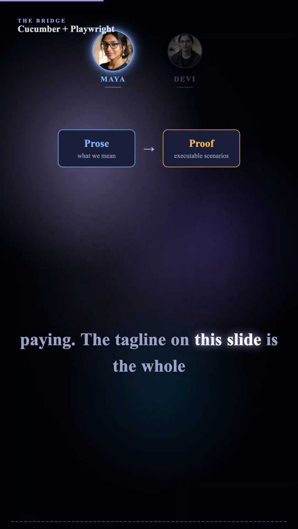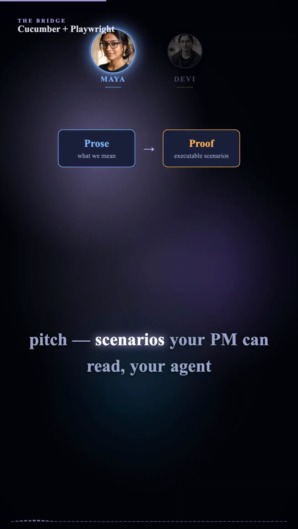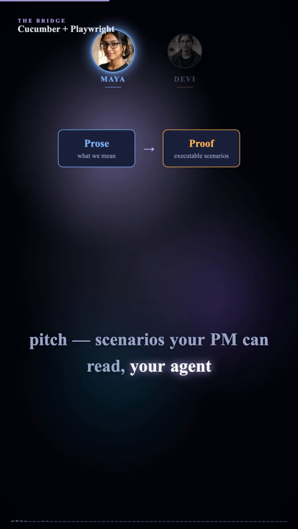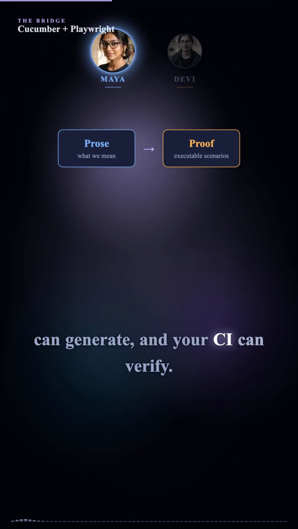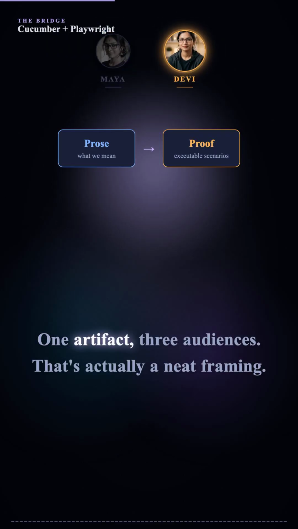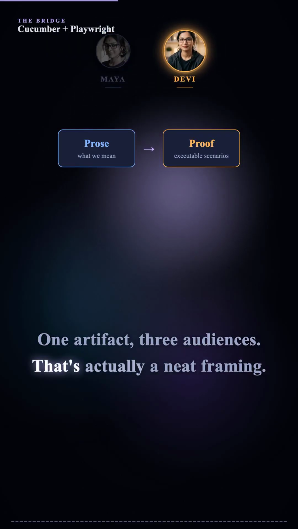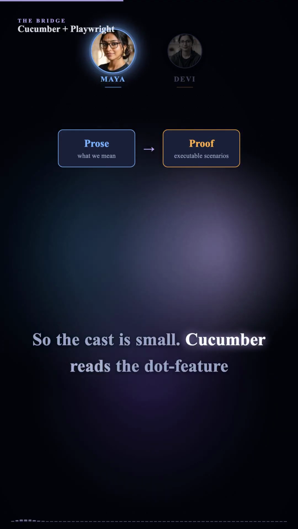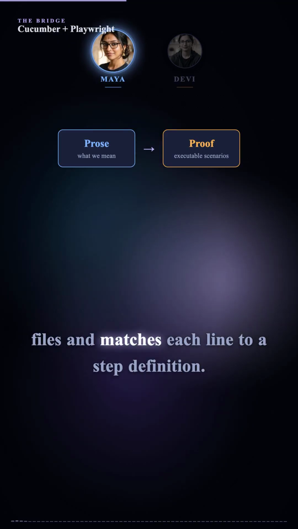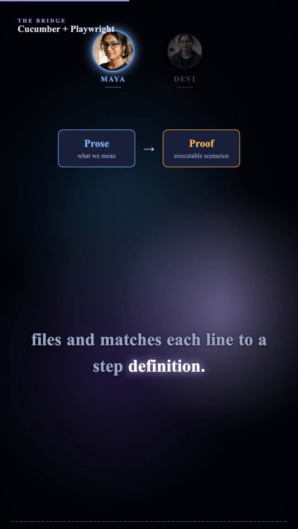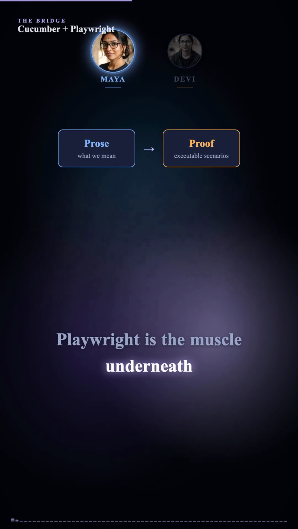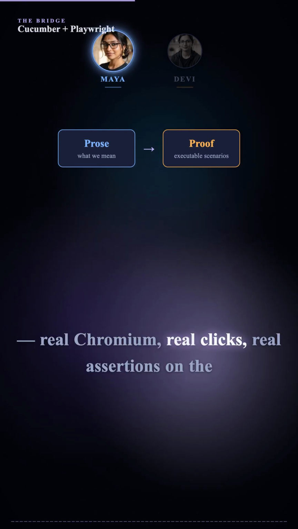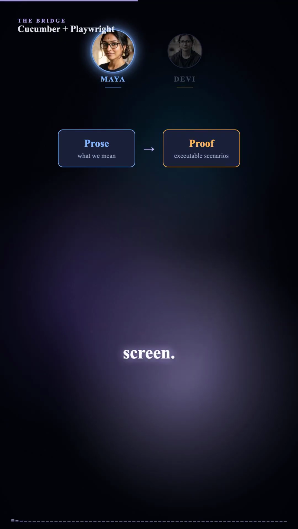The tagline on this slide is the whole pitch. Scenarios your PM can read, your agent can generate, and your CI can verify. One artifact, three audiences. That's actually a neat framing. So the cast is small. Cucumber reads the .feature files and matches each line to a step definition. Playwright is the muscle underneath. Real Chromium, real clicks, real assertions on the screen.